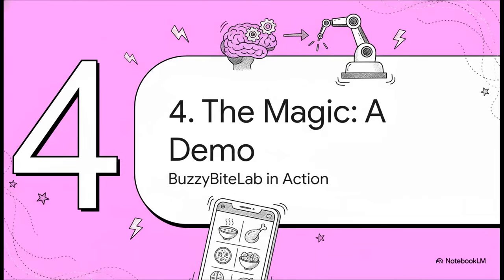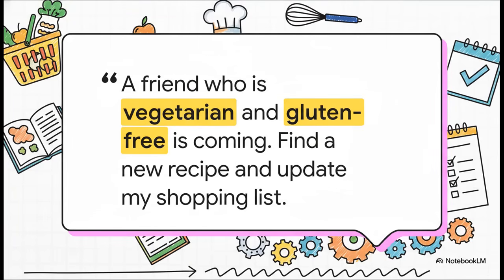Okay, theory's great, but let's see what this actually looks like. It's time for a little magic. We're going to walk through a quick demo with an app called Buzzy Lab. It's just a simple meal planner. Now look at this prompt. This is how real people talk. It's not some simple robotic command. It is packed with context, dietary restrictions, a two-step request to find a recipe and update a list. This is a complex, real-world problem that would normally have you clicking around in an app for minutes.